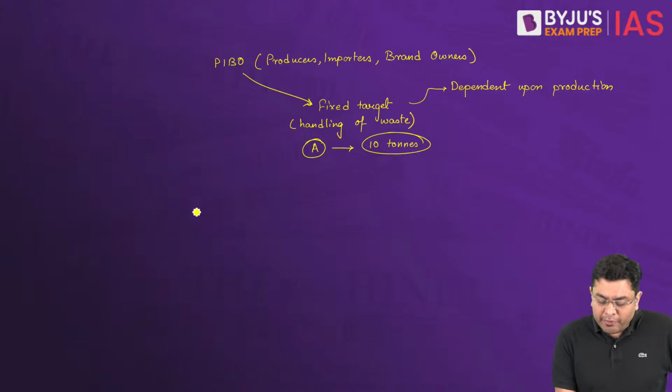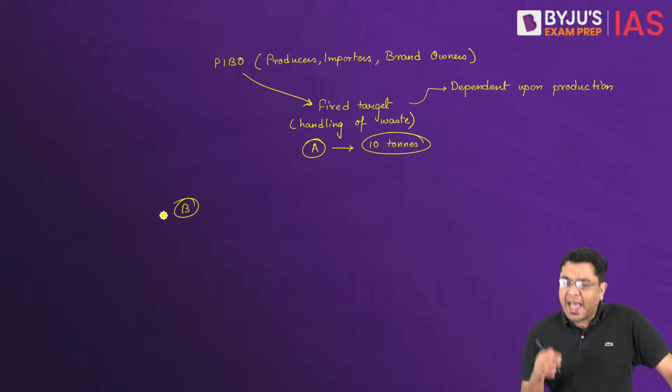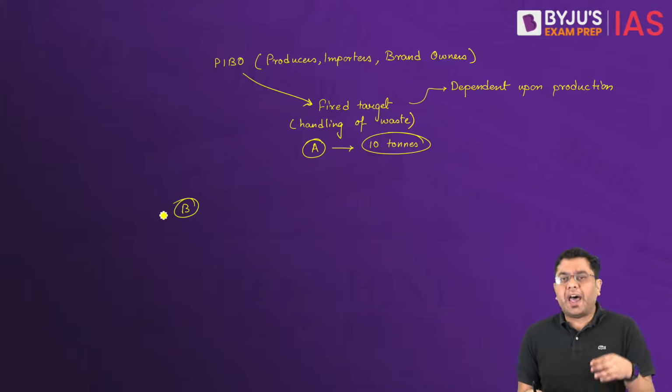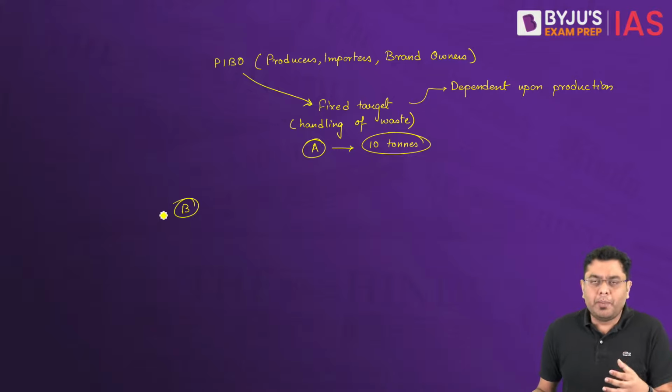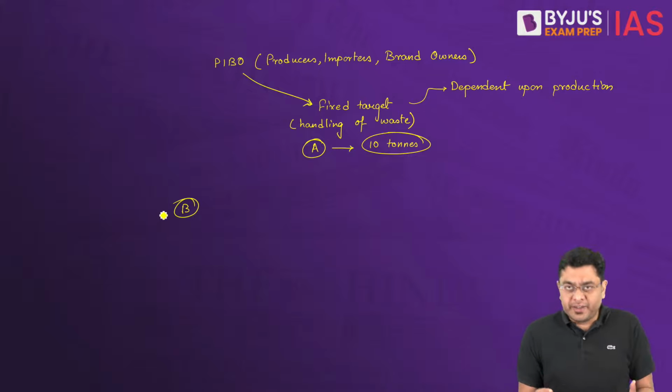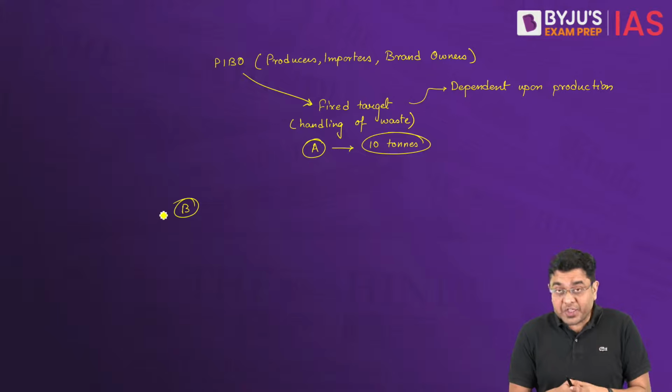Let's take the case of a special company B. Now this company B has its people on the ground, has a liaisoning with the urban local bodies, and knows where the waste is going to be disposed, how to extract the electronic items from the waste and how to reprocess it. So this B has specialization in that.